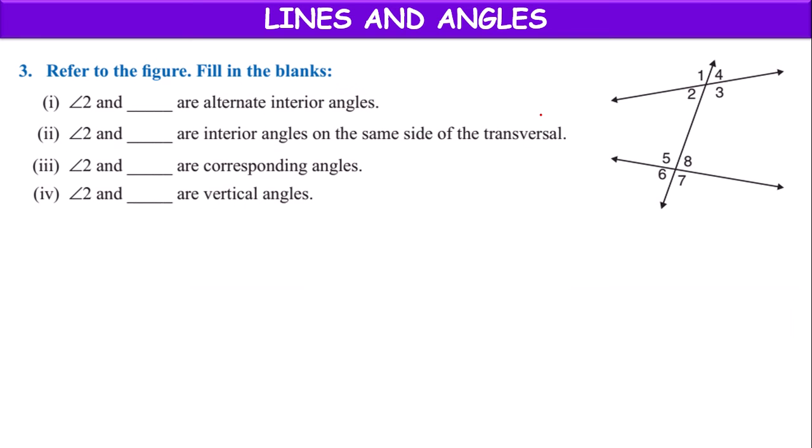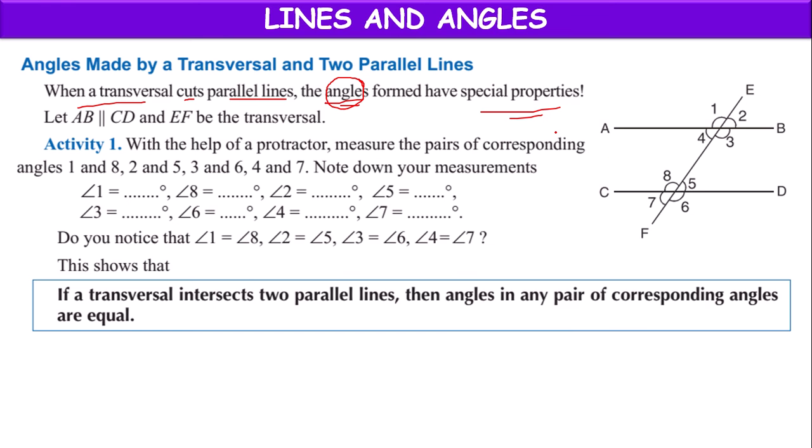In our previous examples, we learnt about two lines intersected by one transversal. But in this concept, the two lines we are taking are parallel to one another, and the transversal intersects both parallel lines. Then the angles formed, 1, 2, 3, 4 and 5, 6, 7, 8, will have some special properties.